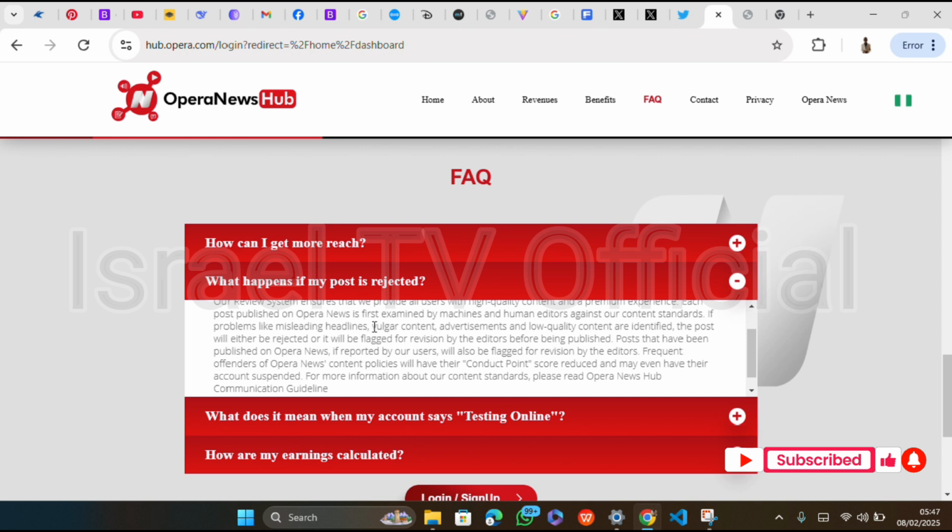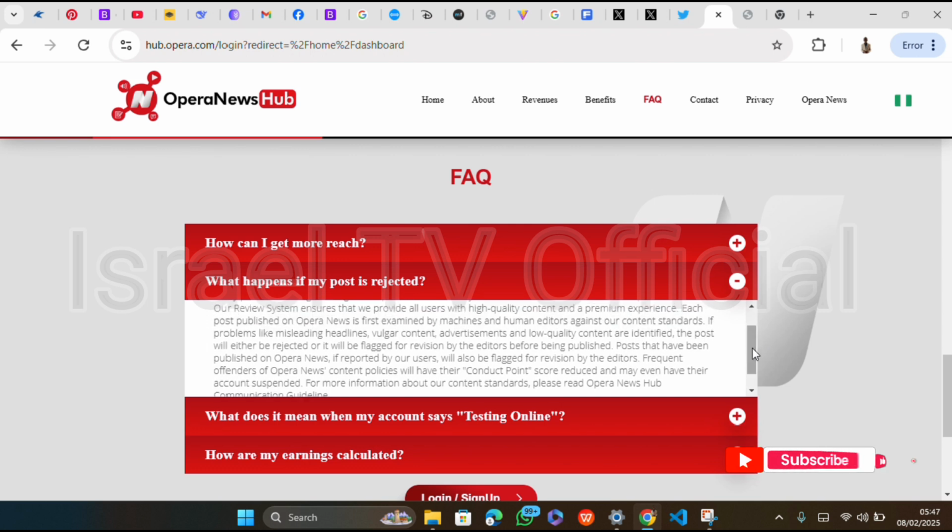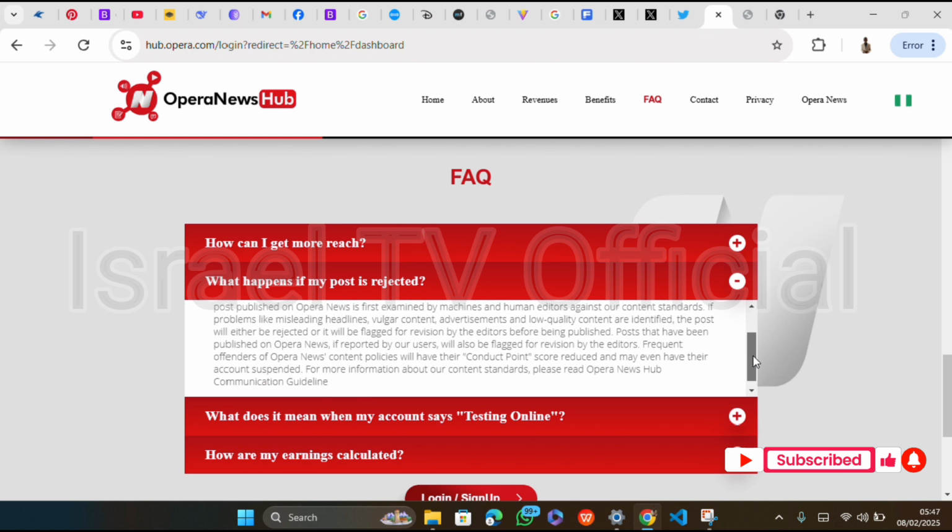So if problems like misleading headlines, vulgar content, advertisement, and low quality content are identified, the post will either be rejected or be flagged for revision by the editors before being published. So these are some things you have to actually look at before working with this site. Don't just go there and start advertising. If they observe that you are running adverts for something personal, by yourself, they will flag the post. If it's misleading, they will flag the post. Some other stuff.